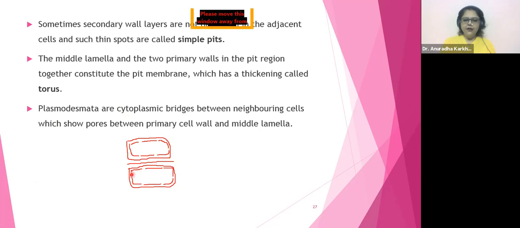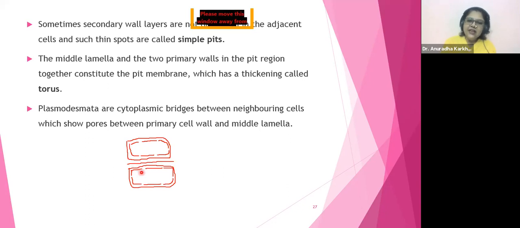the middle lamella, which is the central line which I have drawn, and the two primary walls. So this is the first primary wall of this cell. This is the second primary wall of this cell. So the middle lamella along with the two primary walls, correct, in the pit region. So in this region, can you see this region? Yes, in this region, together constitute the pit membrane, which has a thickening called as torus.